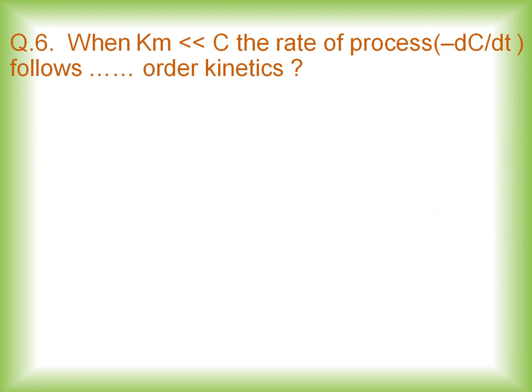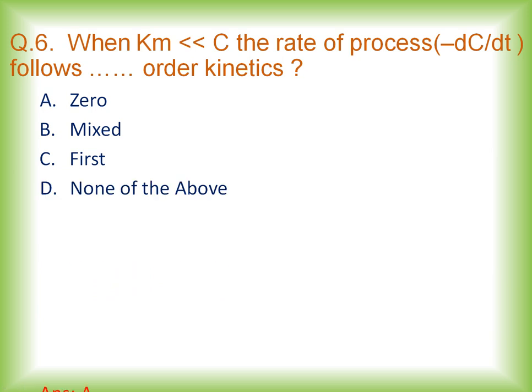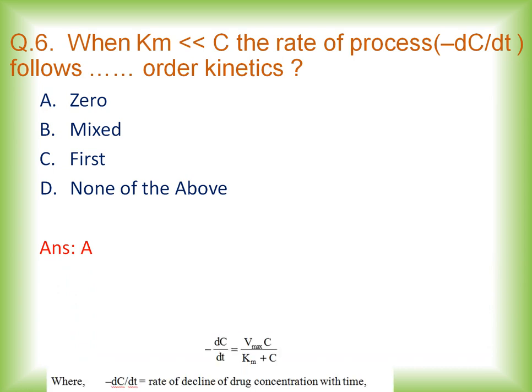Now moving towards the next question. When Km is less than C, the rate of process, that is minus dC by dt, follows dash order kinetics. Options are 0, mixed, first, none of the above. And the right answer is option A, that is 0.